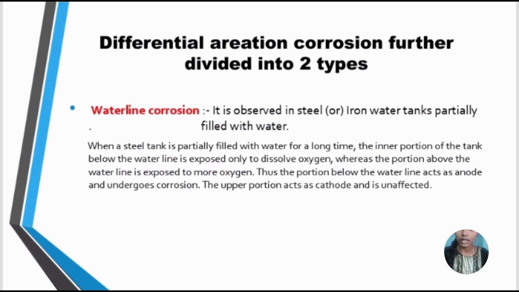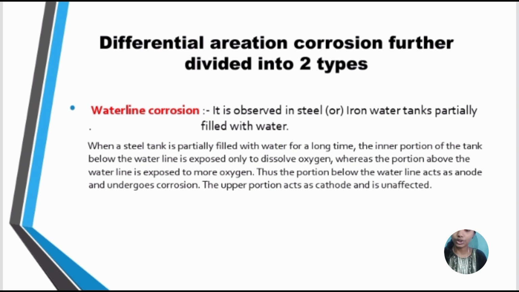Waterline corrosion. It is observed in steel or iron water tanks partially filled with water. When a steel tank is partially filled with water for a long time, the inner portion of the tank below the waterline is exposed only to dissolved oxygen, whereas the portion above the waterline is exposed to more oxygen.